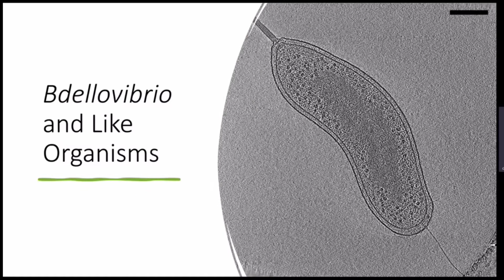Vibrio and like organisms, or BALOs for short, are a group of predatory bacteria that prey on gram-negative bacteria. These organisms are highly motile and can be said to be important bioagents in controlling bacterial populations.